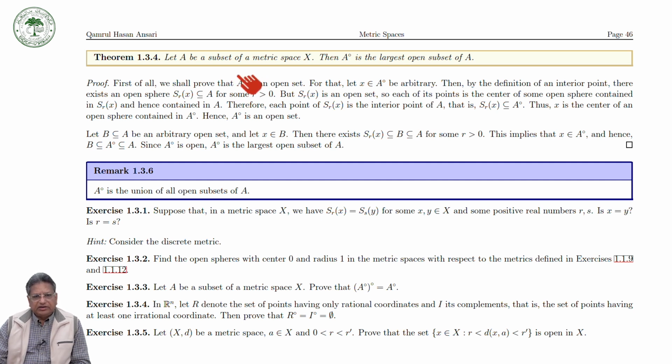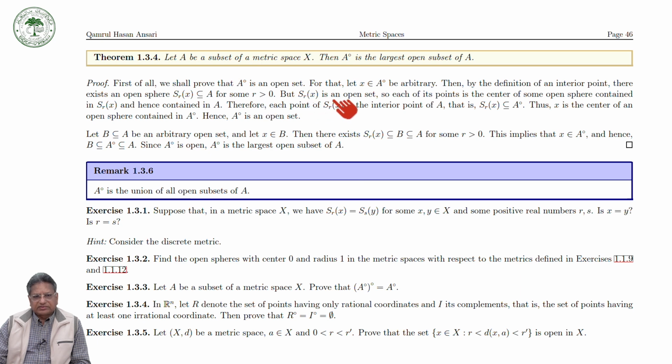To prove this, we have to consider an arbitrary element x in the interior of A, and we must prove that it is the center of some open sphere contained in this interior of A. Then by the definition of the interior of A, there exists an open sphere S_r(x), with center at x, contained in A for some r greater than 0.